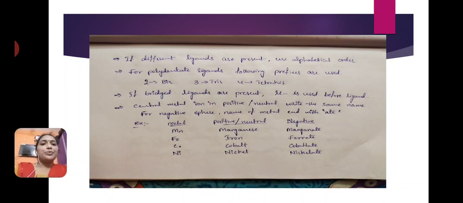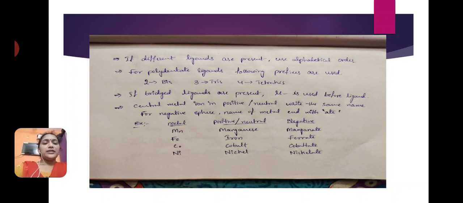If bridging ligands are present, mu is used before the ligand name. If bridging ligands are present in coordination compounds, we have to use the mu symbol before the ligand name.